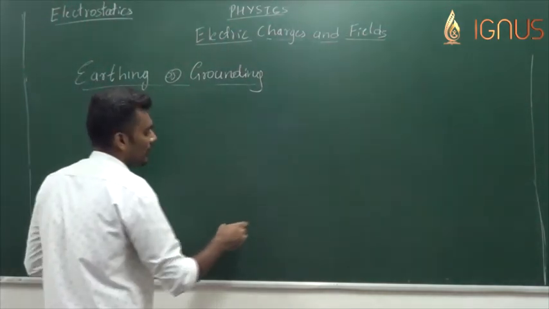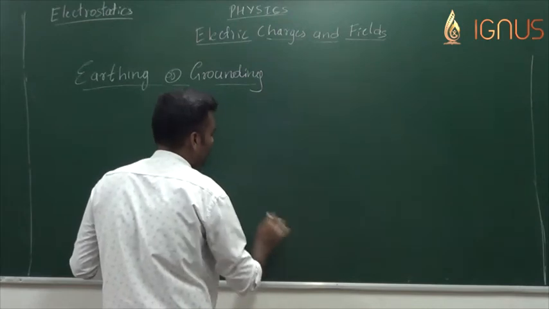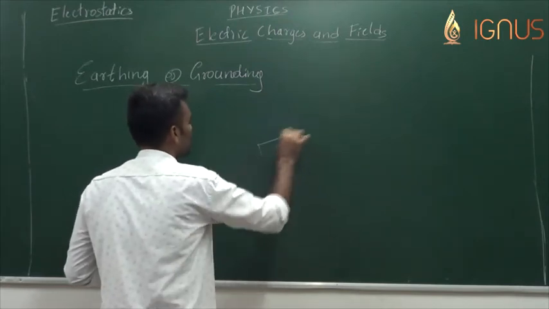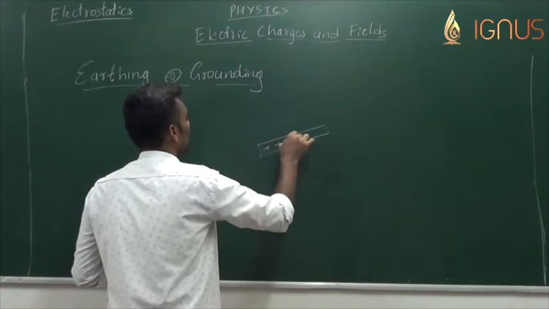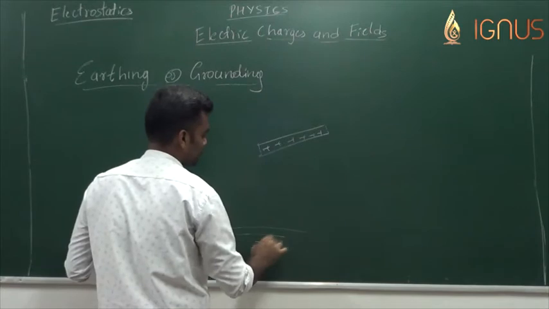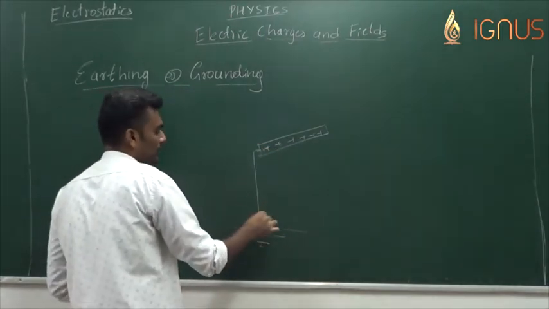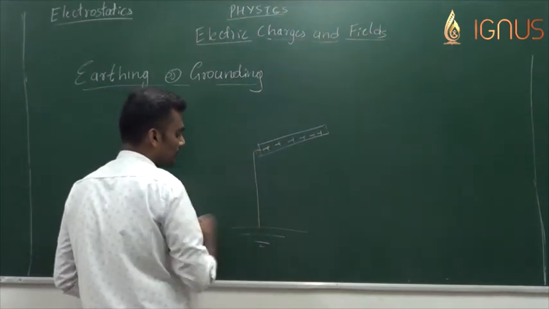That's also fine. So what will actually happen when we bring a charged body in contact with the earth, or directly in contact, or connect the charged body using a metallic wire to the earth?